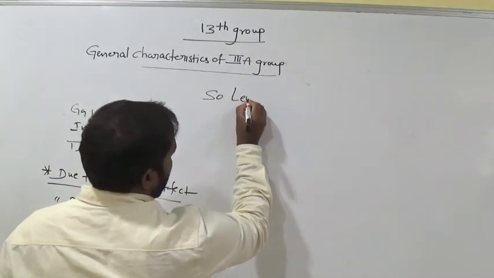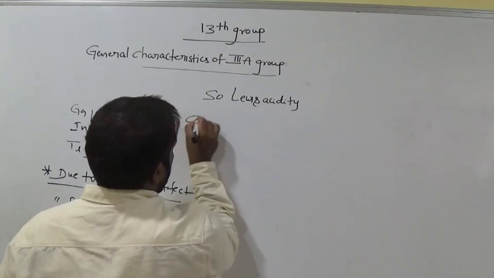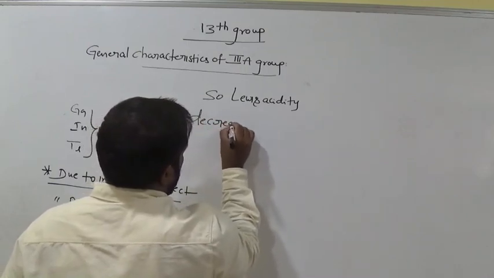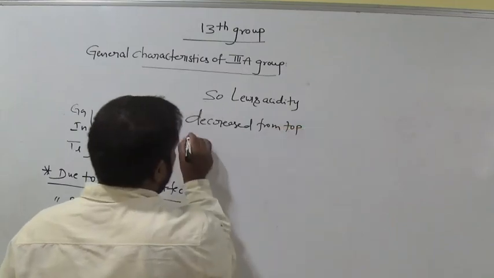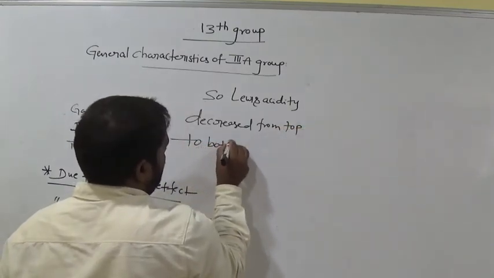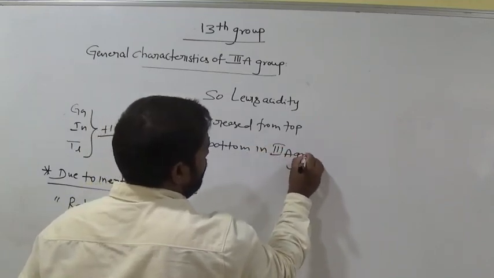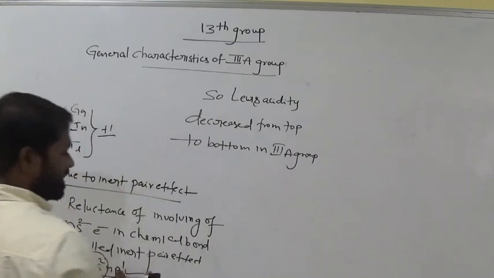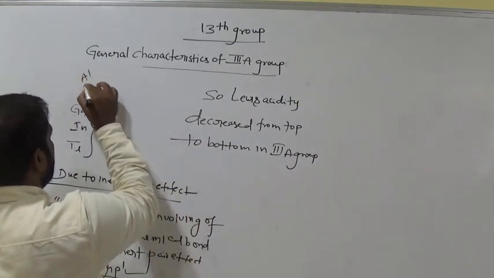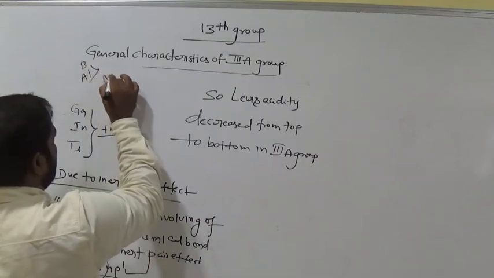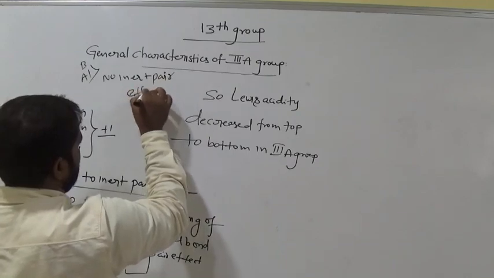So Lewis acidity decreases from top to bottom in the third A group. This inert pair effect is not possible in boron and aluminium. Remember this.